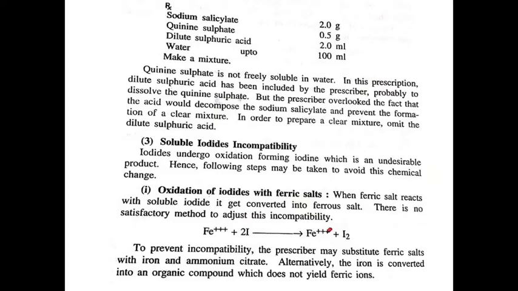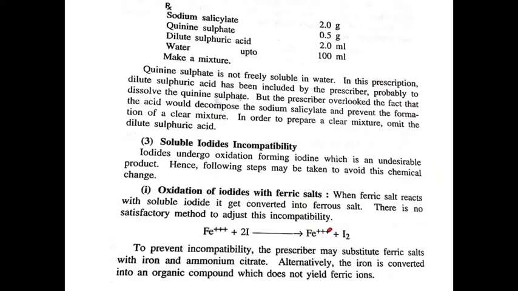Next example of a mixture includes the following ingredients: sodium salicylate, quinine sulfate, dilute sulfuric acid and water. In this mixture, quinine sulfate is not freely soluble in water, and dilute sulfuric acid is used to dissolve the quinine sulfate.